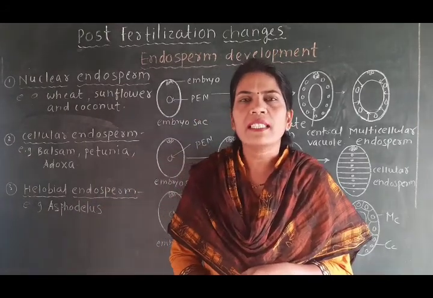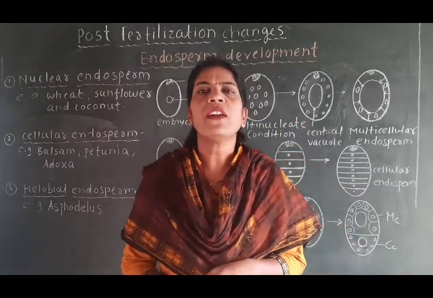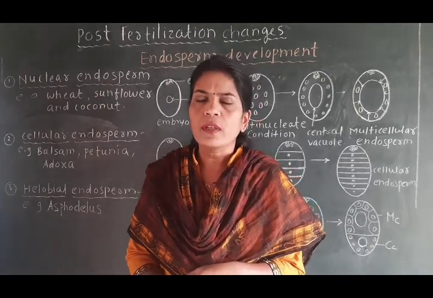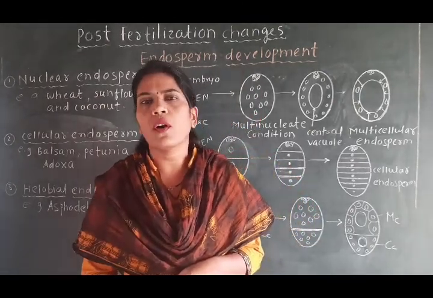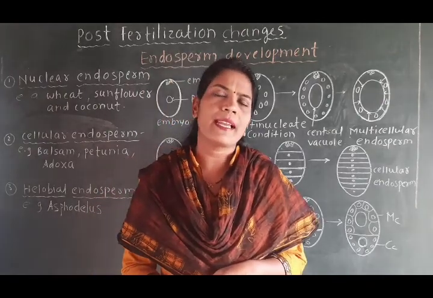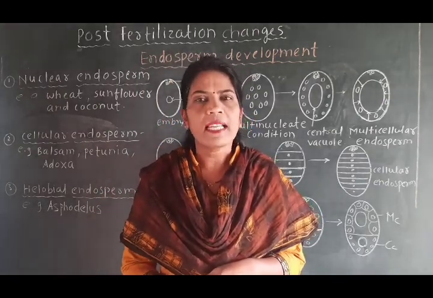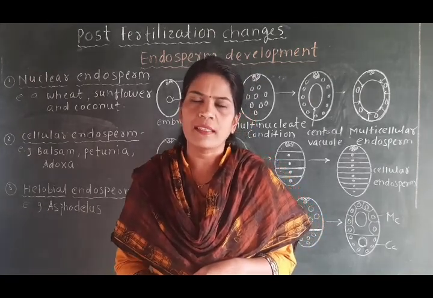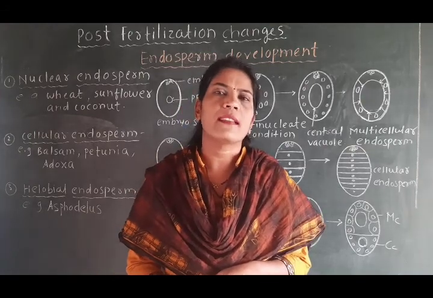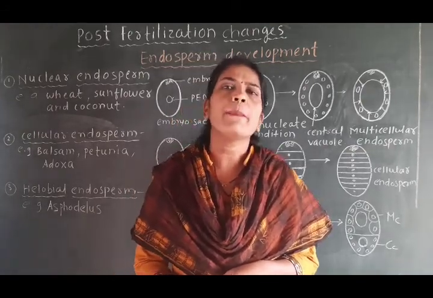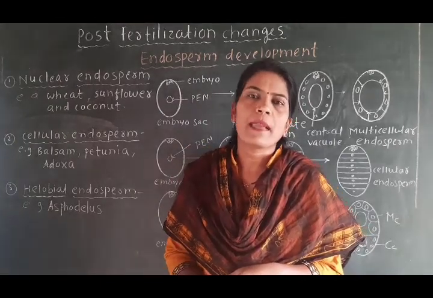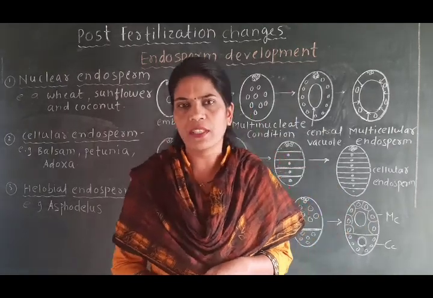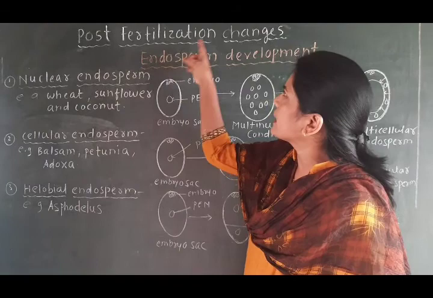What is meant by fertilization? In the last lecture, in the double fertilization, we have seen that one male gamete fuses with the egg and there is formation of the zygote, while the other male gamete fuses with the secondary nucleus and there is formation of the primary endosperm nucleus. That process in plants is called fertilization, where there is development of the zygote and the primary endosperm nucleus. And the last part of sexual reproduction is the post-fertilization changes.